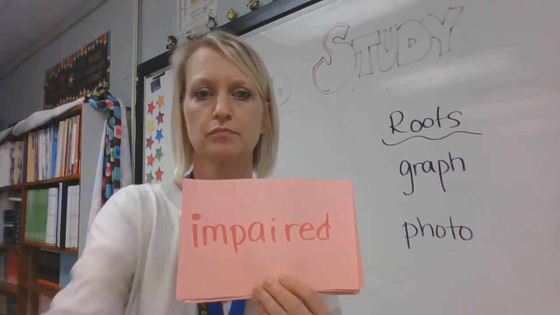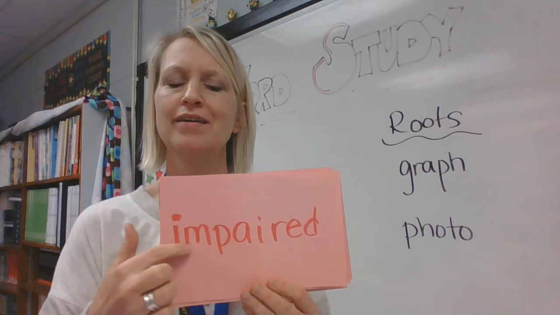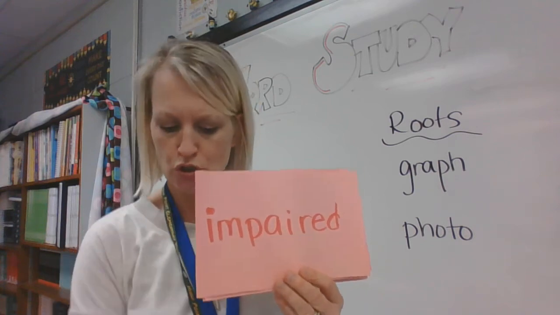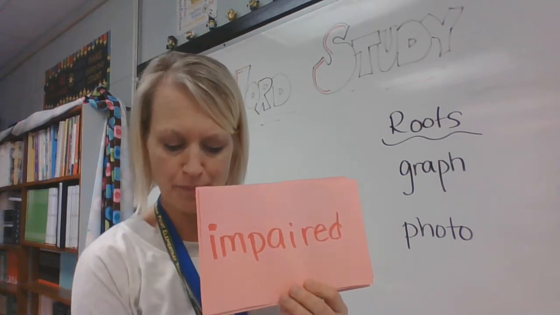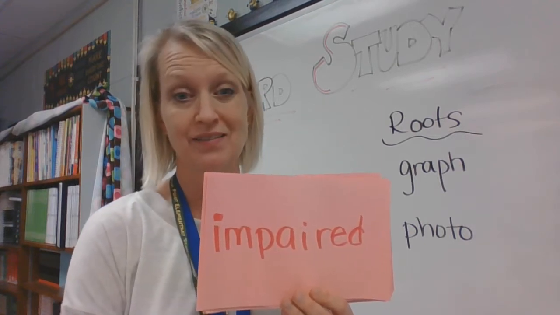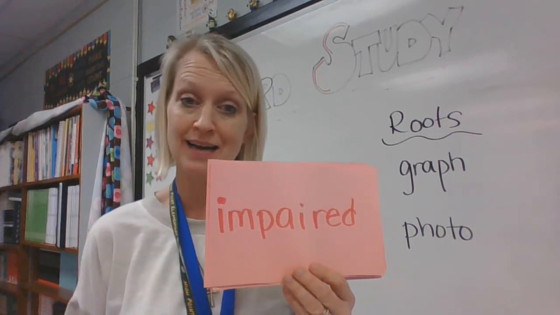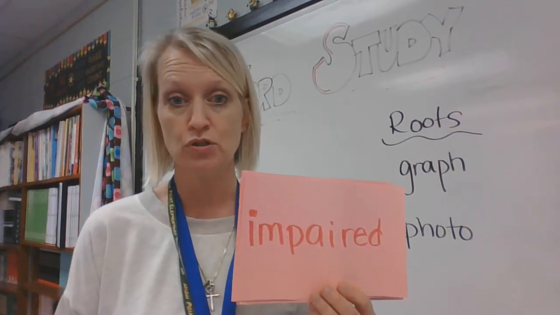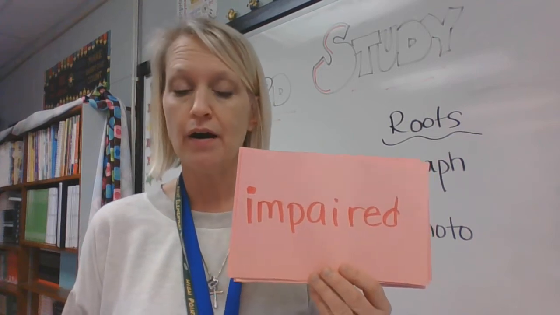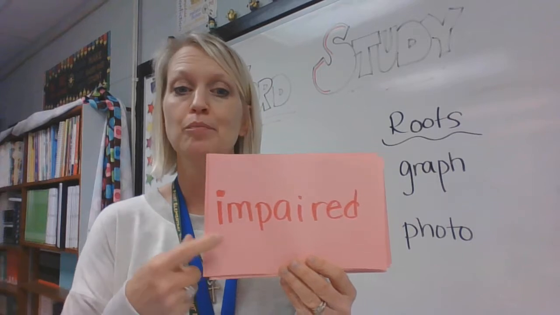Immobile. This says impaired. You are not able to do a task. Impaired. If someone has been drinking and they drive, they are impaired. They are not able to complete that task in the manner that they are supposed to complete it. Not of full quality, ability, or strength. Impaired.